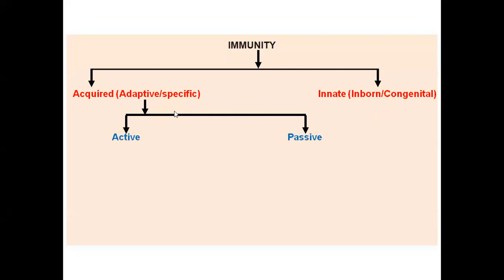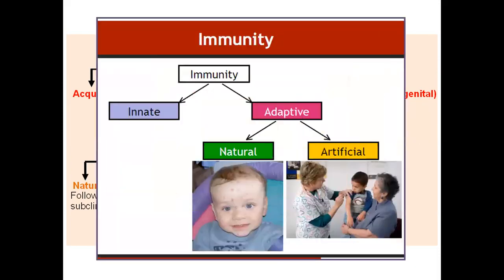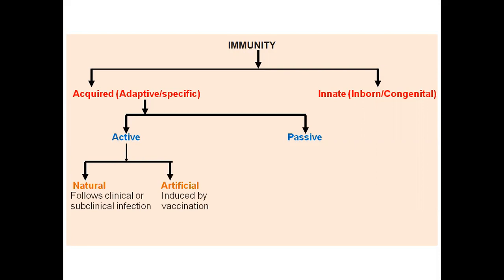इसके दो डिफरेंट टाइप्स हैं, that is active acquired and passive acquired immunity. तो एक्टिव और पैसिव इन दोनों में respectively दो डिफरेंट टाइप्स हैं, that is natural as well as artificial. Natural as well as artificial active, natural as well as artificial passive. ठीक है, तो इनके बारे में हम डिस्कशन करेंगे.